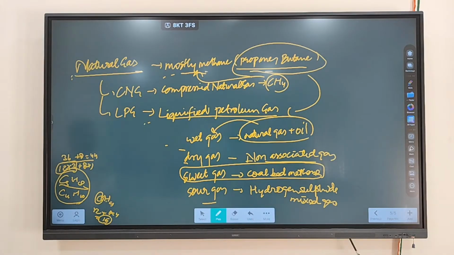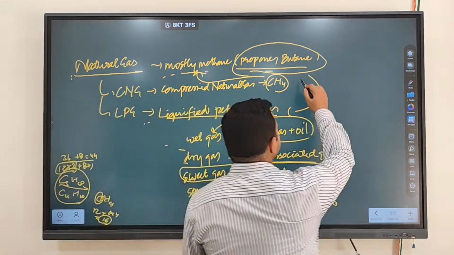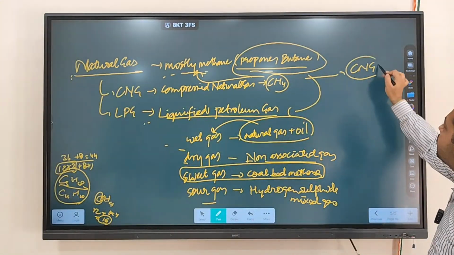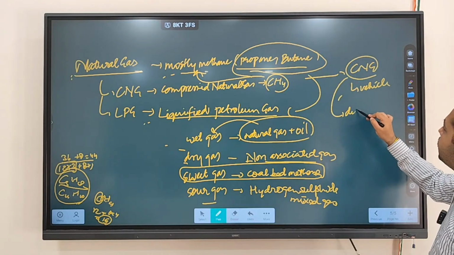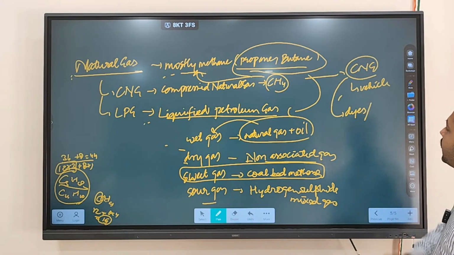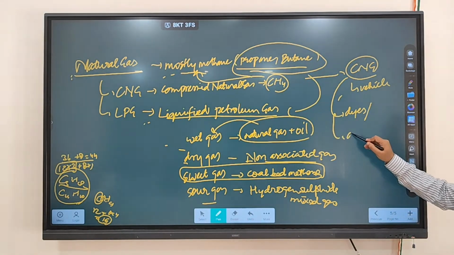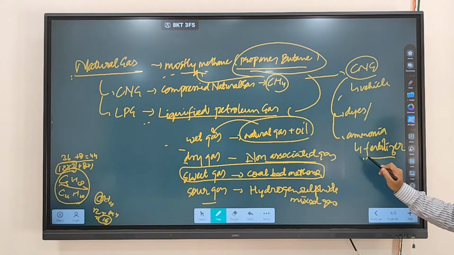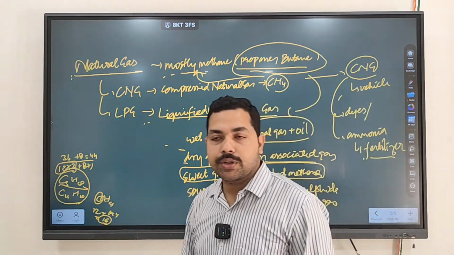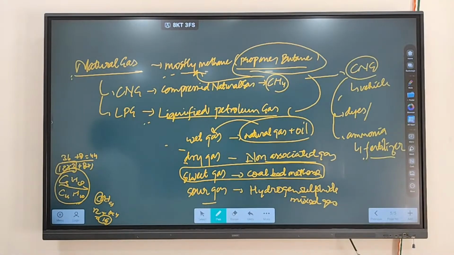Clear? Where do you use natural gas? As we discussed, one use is CNG as a vehicle fuel. You also use it for dyes. It is also used for making ammonia. Ammonia is the main component of what? The main component of nitrogenous fertilizers. So natural gas is also used for making ammonia, and ammonia is the main component of nitrogenous fertilizer. Fine.